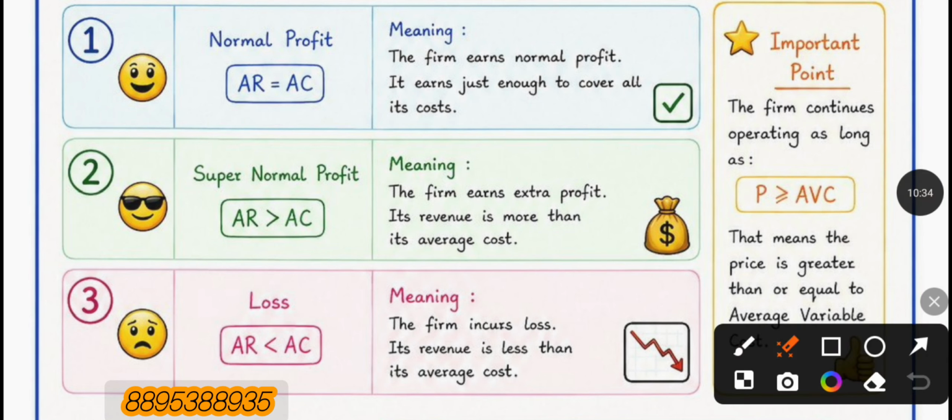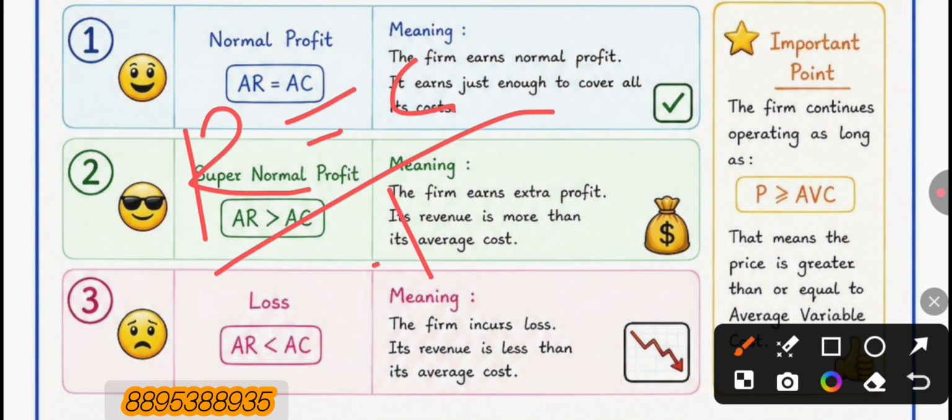The first situations will be normal profit, supernormal profit and losses. Then what is normal profit? In normal profit, the firm earns just enough to cover all its costs. That means if revenue equal to cost, then the firm gets normal profit. Total revenue equal to total cost.